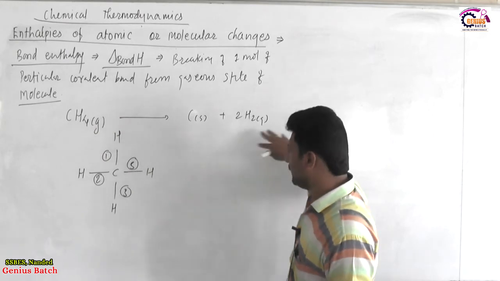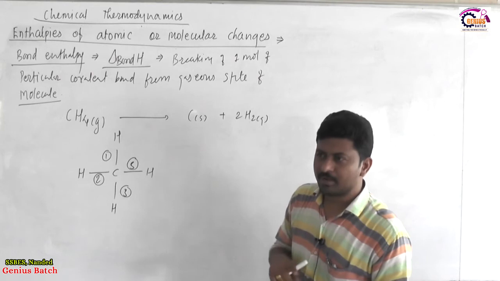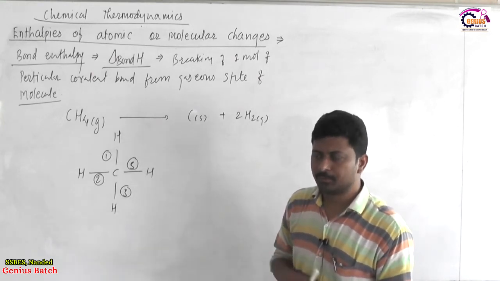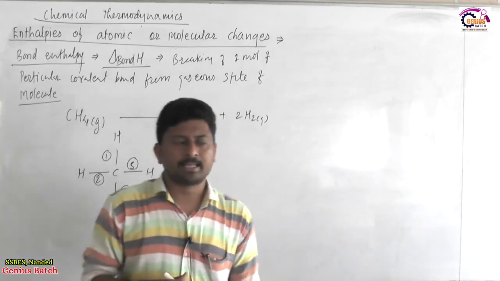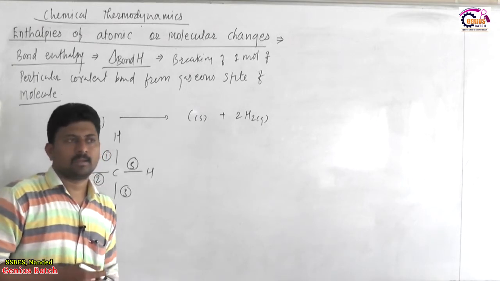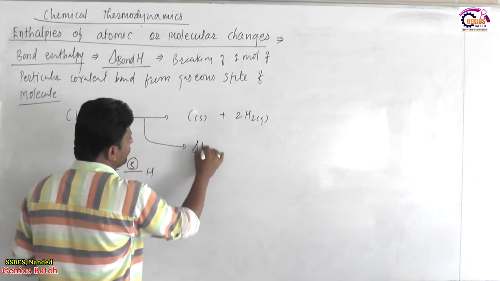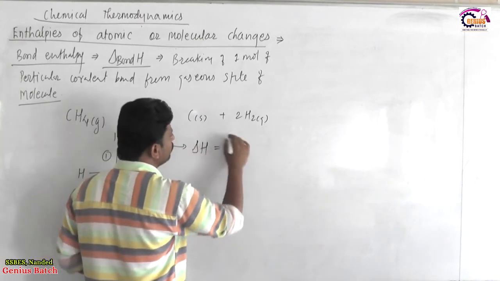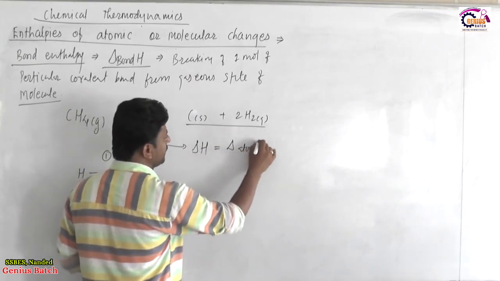Converting into carbon and 2 moles of H2 gas, in the process of conversion we have to break 4 CH bonds per methane molecule. So when we break 1 mole of methane, actually we will break 4 moles of CH bonds. So the enthalpy change in this particular process will be the enthalpy of decomposition for methane. We can say it is the atomization enthalpy for it.